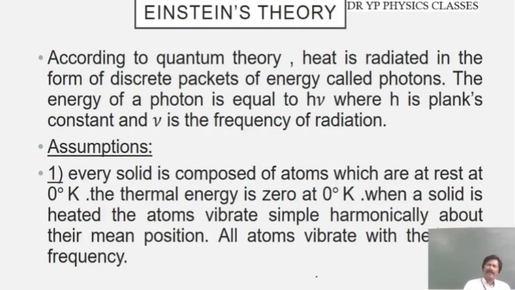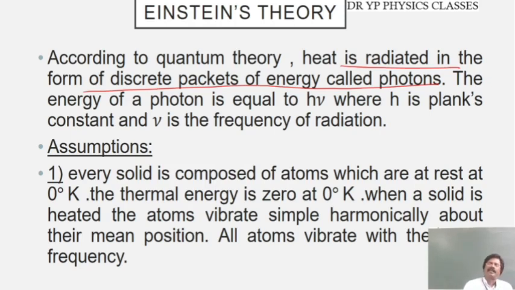Now let us come to Einstein's theory. How did Einstein make the correction to Dulong-Petit's law? According to quantum theory, heat is radiated in the form of discrete packets of energy called photons. This is a well known statement.